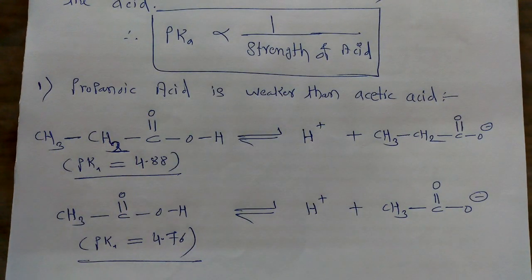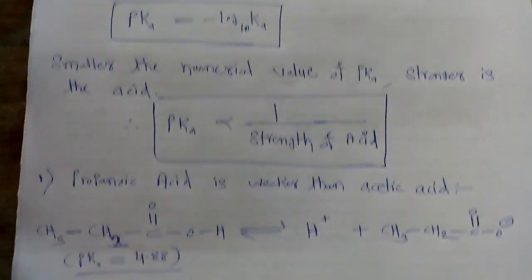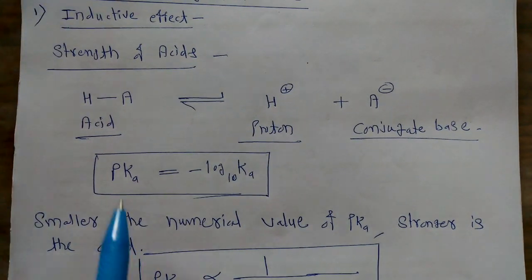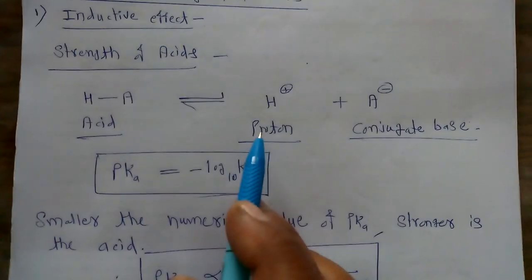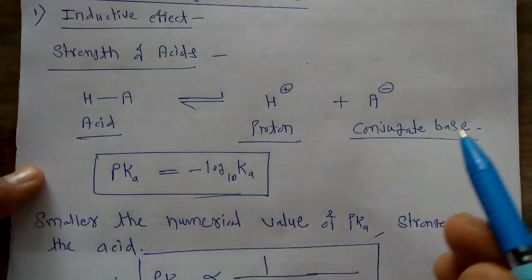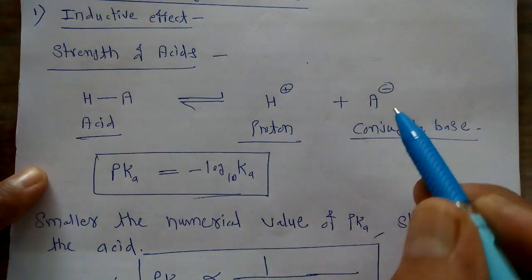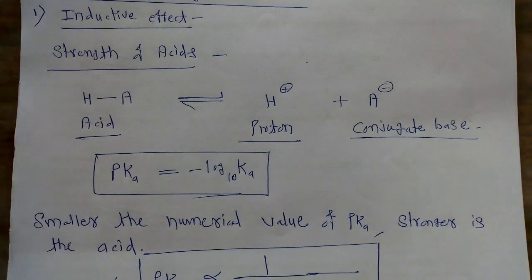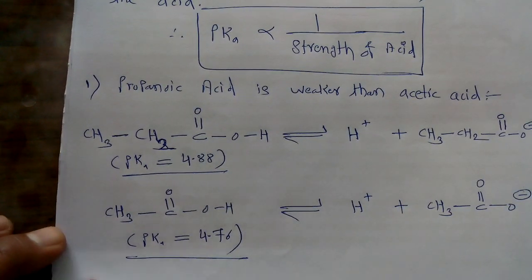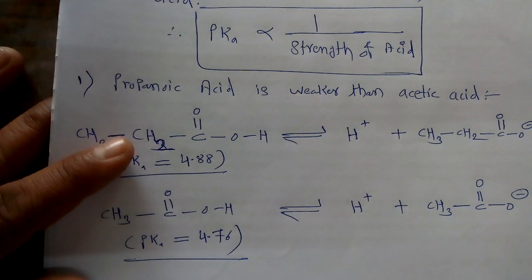But what is the actual reason in terms of the inductive effect? As far as acidity is concerned, for any organic acid, the acidity depends upon two factors. The first important factor is the tendency of the acid to donate H plus. The second important factor is the stability of the conjugate base, how this conjugate base gets stabilized. Depending upon that, we categorize the given organic molecules as a strong acid or weak acid. So in this case, acetic acid is the strong acid. Now we have to give the justification why.